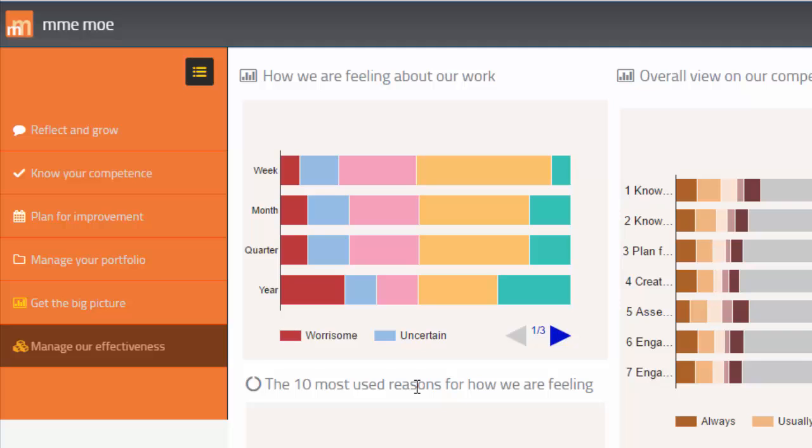And so there we have mme-moe, where teachers can privately reflect on their learning, self-assess, develop and share plans for improvement, and in doing so, generate their own portfolio of professional learning. They can share their plans and portfolios, and they obtain personal visualizations which encourage them in their reflection and growth. Schools and school systems also have the benefit of the aggregated anonymous data, so they know what the return on investment is in the area of professional learning across the standards and across the staff.